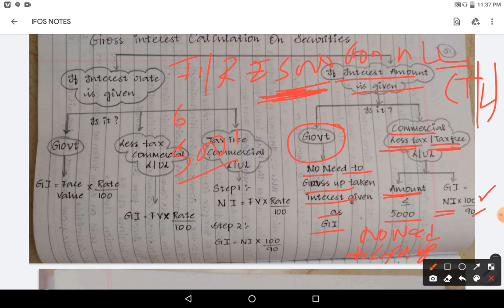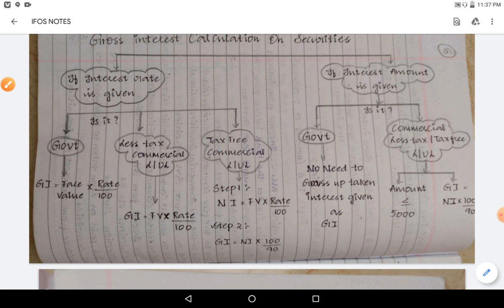This is the simplest thing. I repeat, first check if interest rate is given, yes. Is it tax free commercial, do two steps, otherwise only one step, face value into rate by 100.